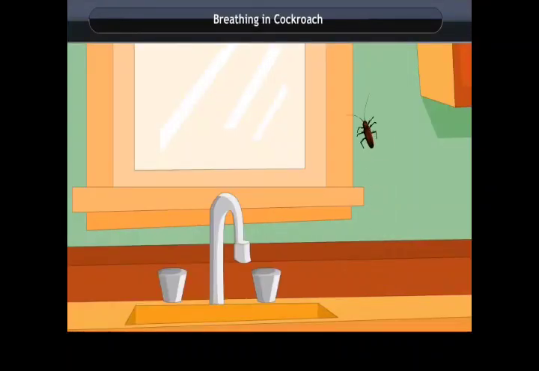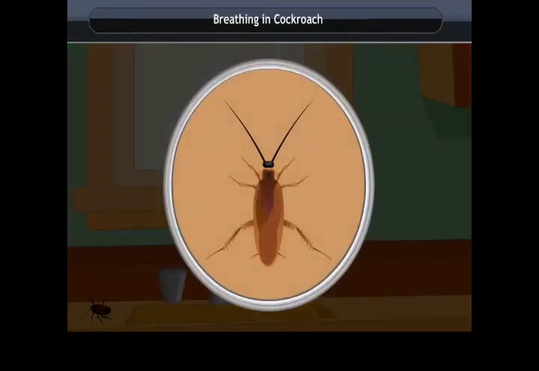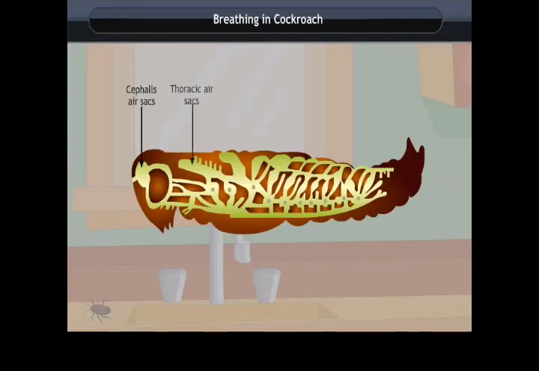Breathing in cockroach. How does the cockroach breathe? Do they also have lungs similar to us? Let us study how exchange of gases occurs in a cockroach. A cockroach's body is divided into three sections: the head, thorax, and the abdomen. This is the internal structure of a cockroach. It has small openings on the body called spiracles, through which exchange of gases takes place. The body possesses a network of air tubes called trachea for gas exchange.